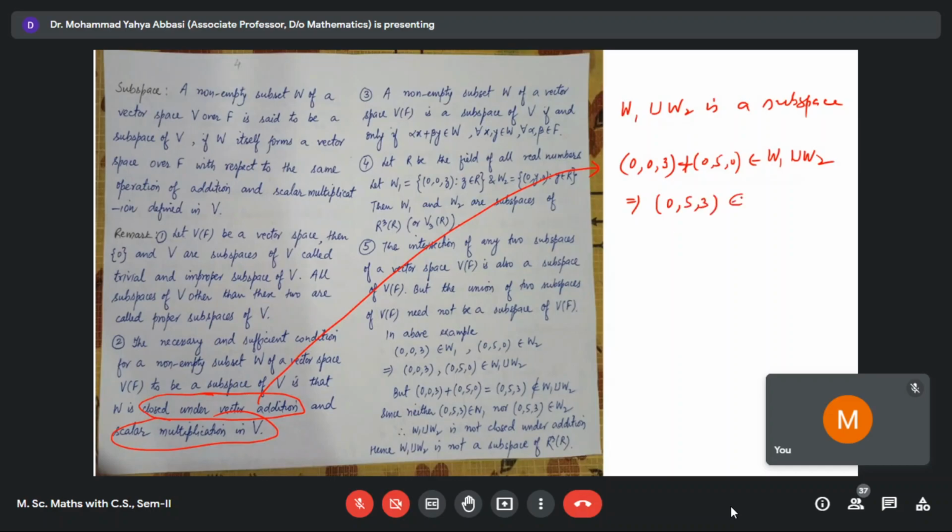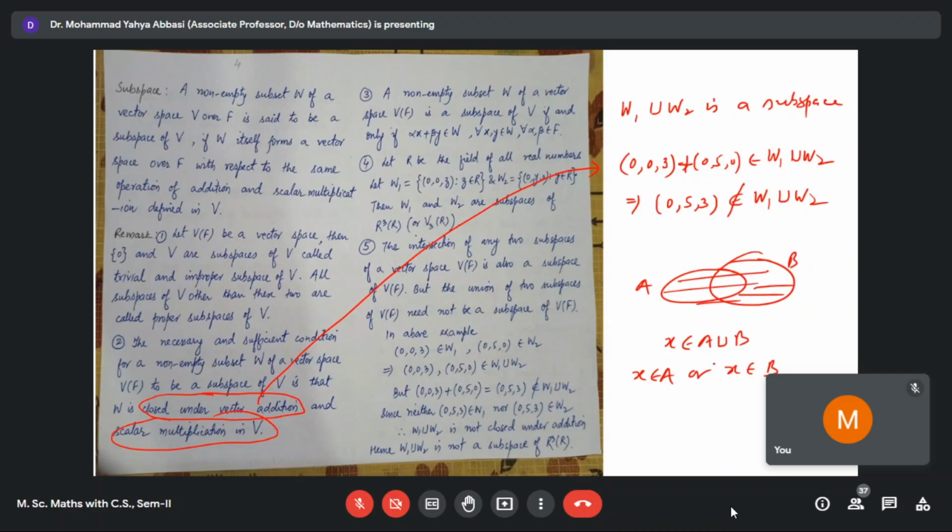Now this is not an element of W1 union W2, because you know that if there is any element of A union B, then we must have X belongs to A or X belongs to B. If there is any element in the union, then either it is an element of A or it is an element of B.